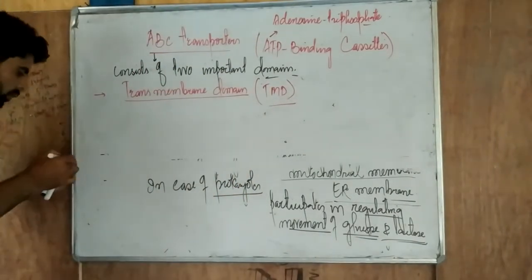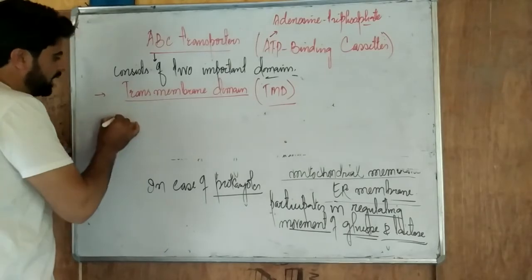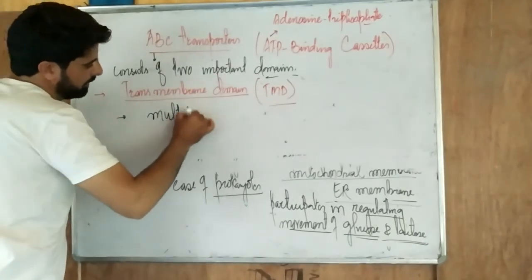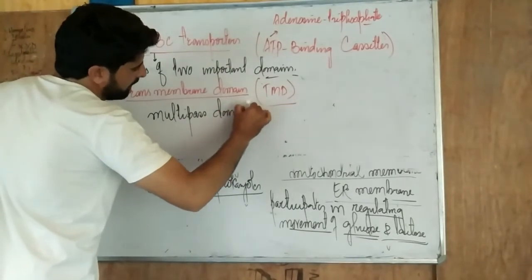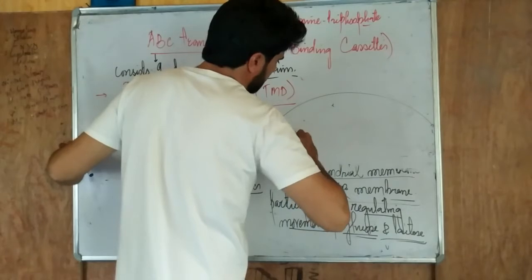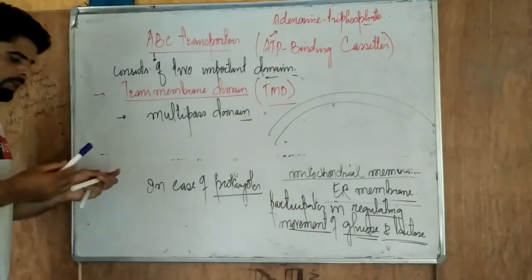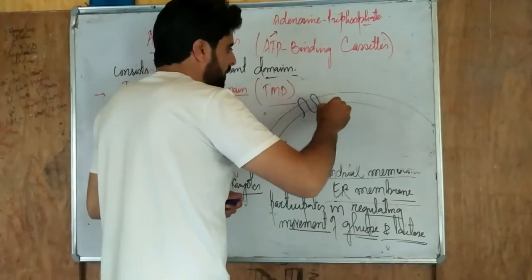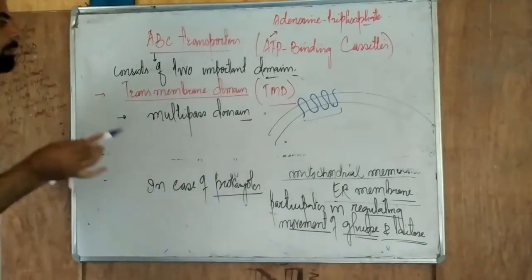This transmembrane domain in case of ABC is a multipass domain. That means it crosses the membrane many times. See, first if you see it in a plasma membrane, so this is a plasma membrane, it's a double-layered structure here. And this domain crosses the plasma membrane many times. So on the basis of that, we call it a multipass domain.